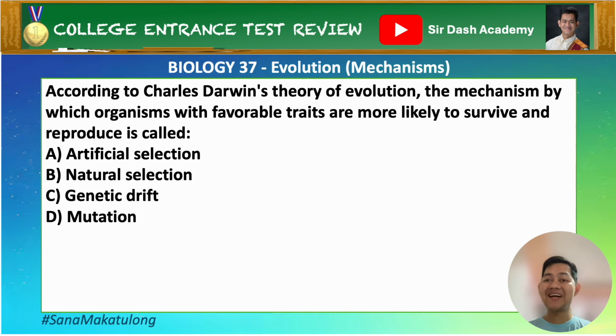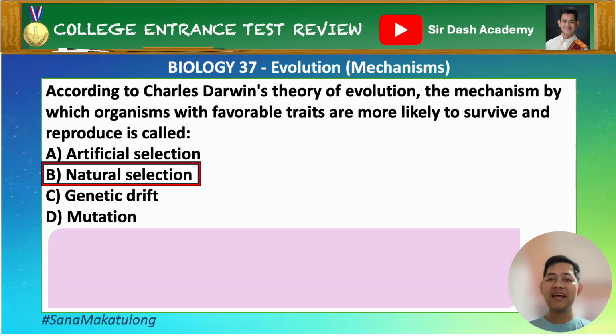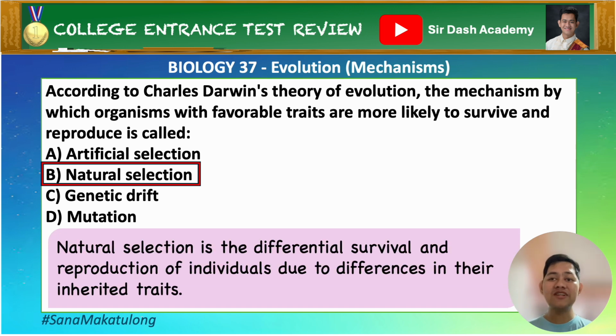Pause this video and try to answer it. Go. Alright, the correct answer is letter B, natural selection. I-recall natin ito. Yung natural selection, is the differential survival and reproduction of individuals due to differences in their inherited traits.